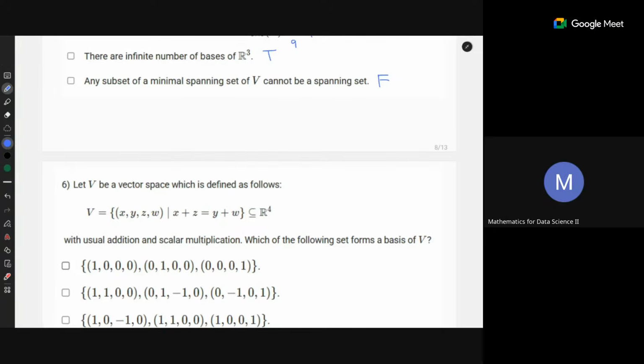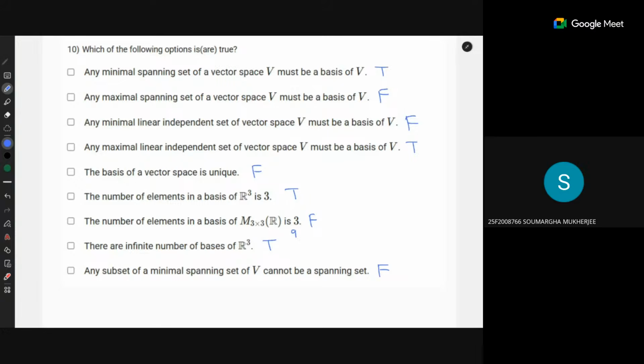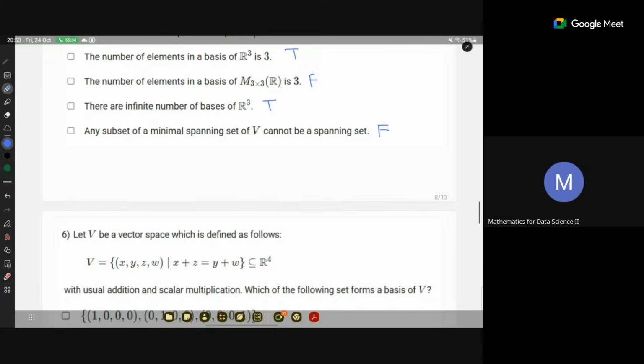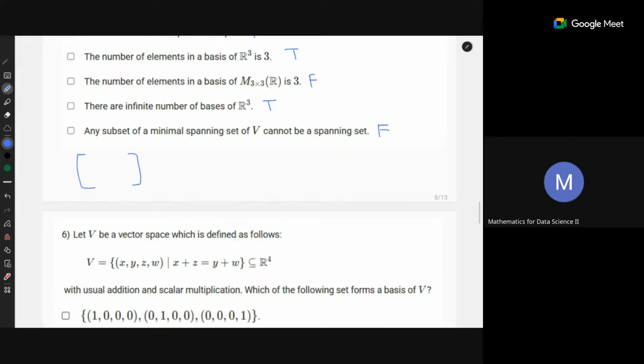For that part, sir, how did that 9 come? The number of elements in a basis of M 3 cross 3. Because you can think of it as a 3 cross 3 matrix. You write down all the entries. How many entries will be there? 9 entries, right?